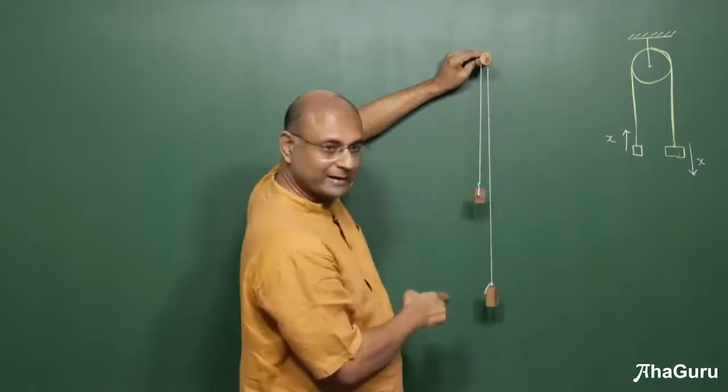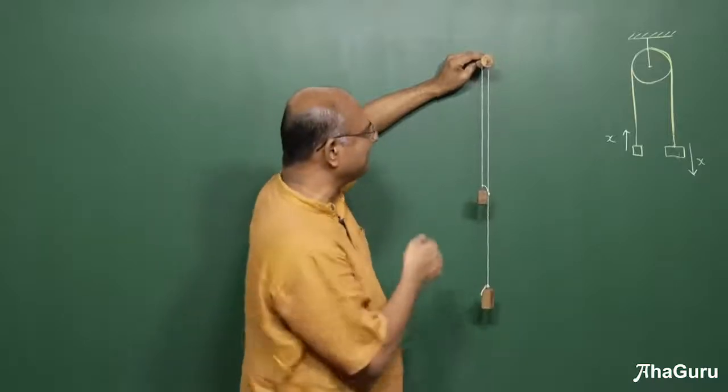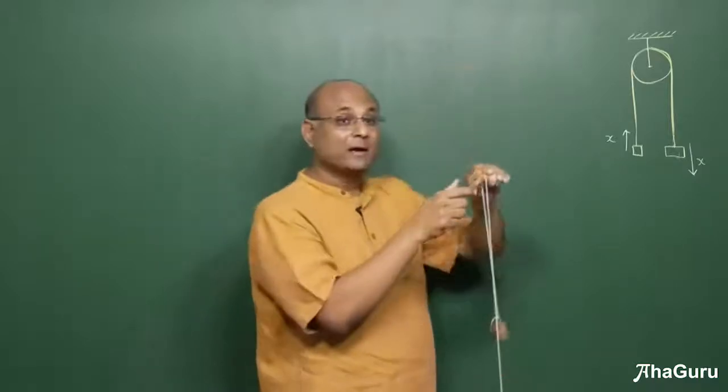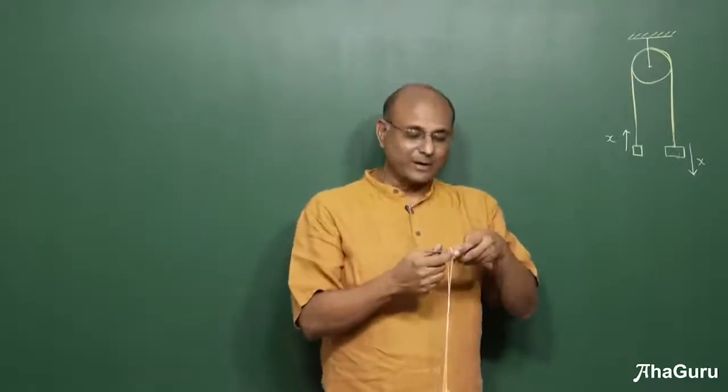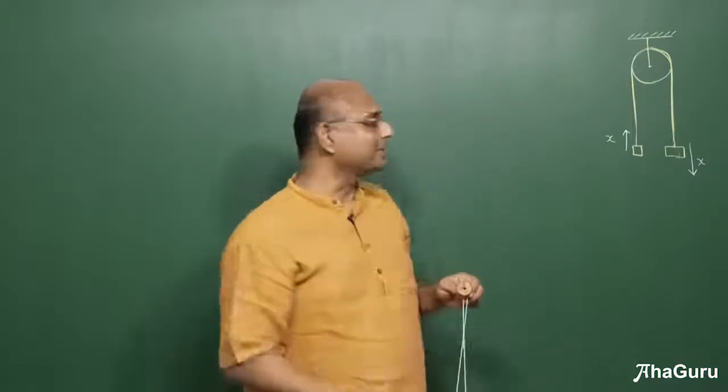So is that idea clear? This fellow goes up by x, that fellow comes down by x. It's a very easy idea for us to understand. Now the question that we are going to look at is what happens if the pulley moves down, and why is that of any importance?